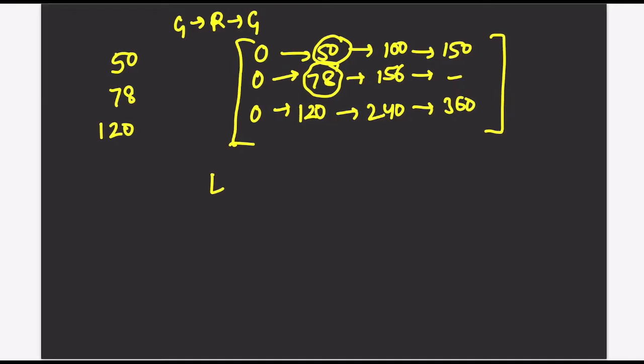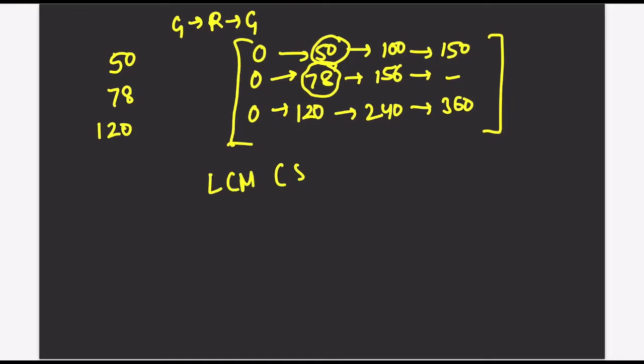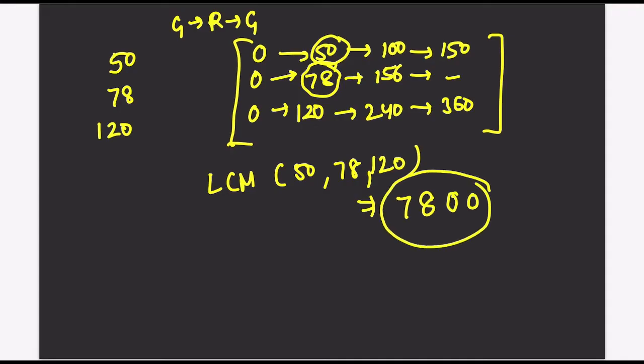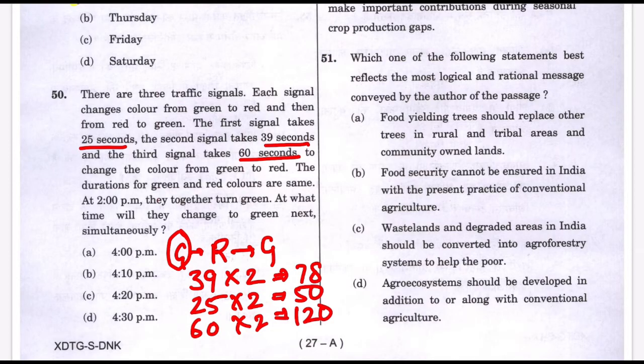So we have to find the LCM of 50, 78, and 120, and that is when they are going to have green again. If you calculate the LCM of all three, we have already seen how to calculate the LCM, you are going to get a total of 7800 seconds. This is the answer. So let's go back and see. It says after 7800 seconds, all of them are green again together.